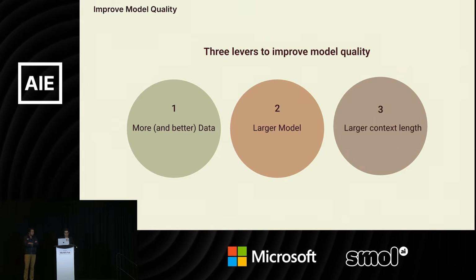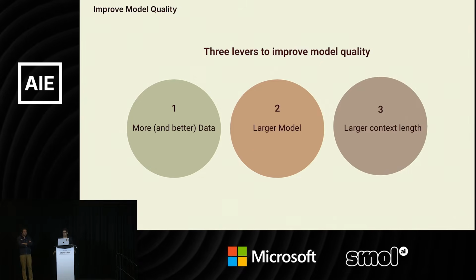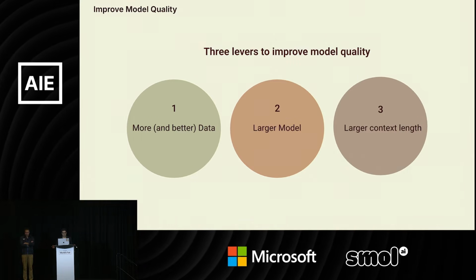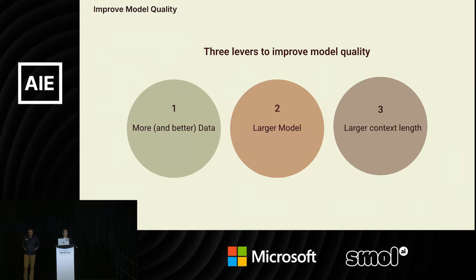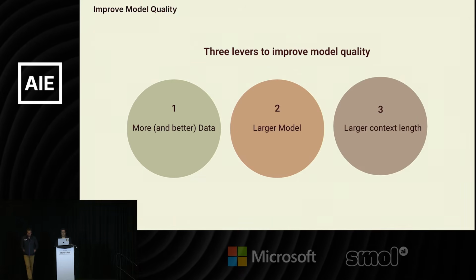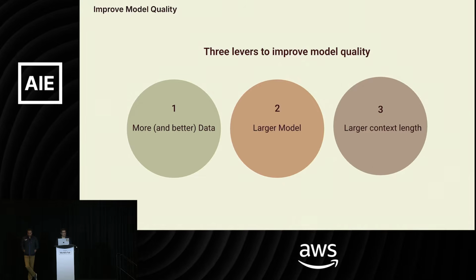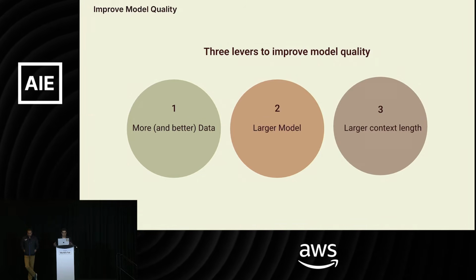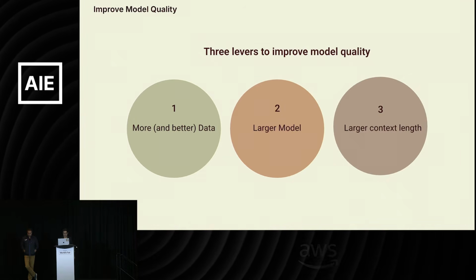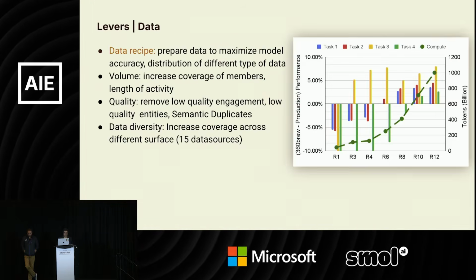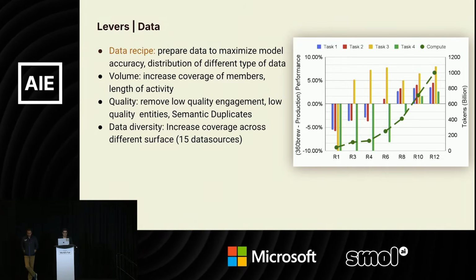But now let me tell you a little bit about the levers that you can use in order to improve these models over time. This is something that's very important. If you look at all the literature, there is a lot about scaling laws, how these models scale with data, with compute, and so on. In this case, we have three different levers I'm going to talk about. The first one is obviously data scaling.